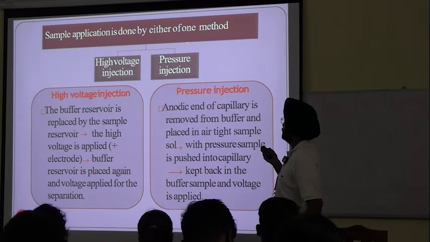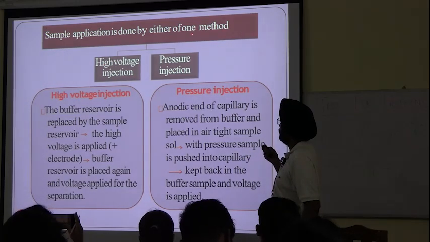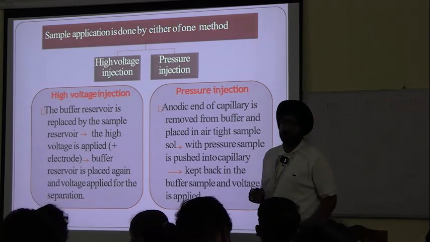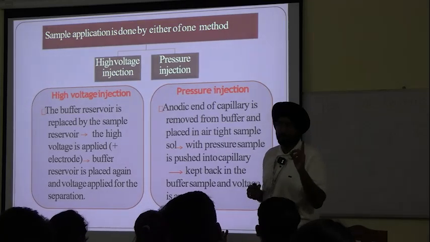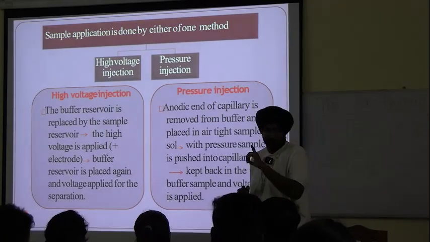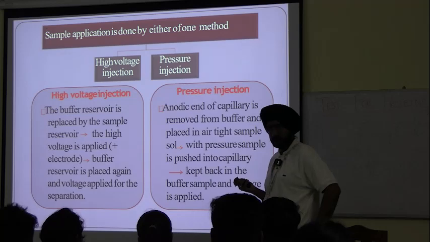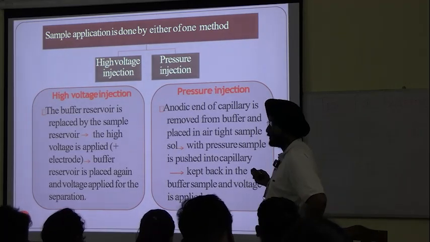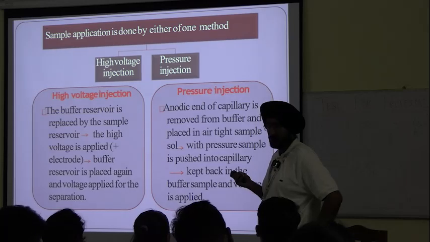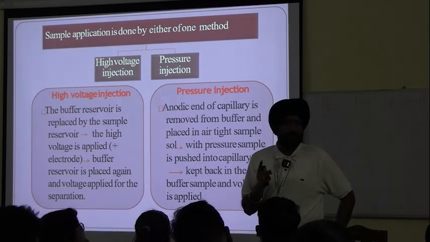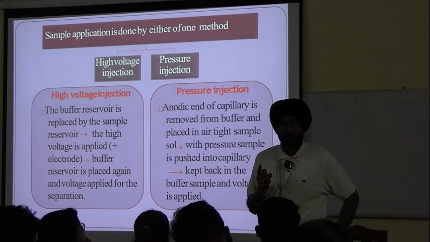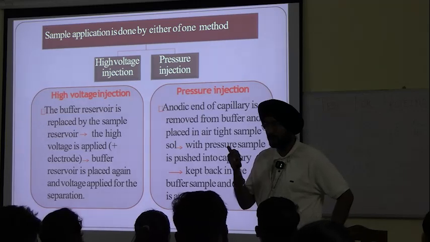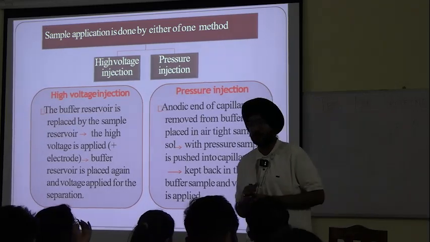Sample application is done using one of the two methods mentioned above. What are these? High voltage injection and pressure injection. Earlier, how were we applying the sample in gel electrophoresis?